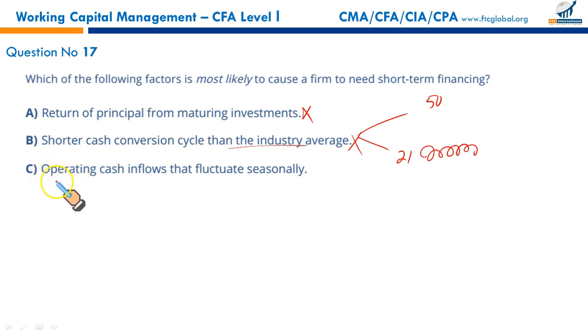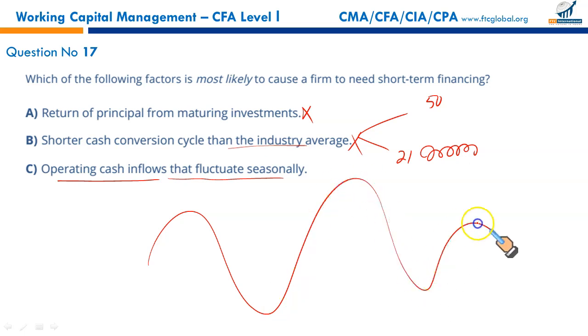Last, C. Operating cash inflows that fluctuate seasonally. Since there is fluctuation in the cash flows, your inflows and outflows might mismatch. Sometimes your outflows are more than the inflows. In those months, you need some help from the bankers.